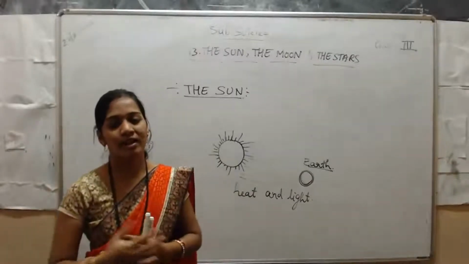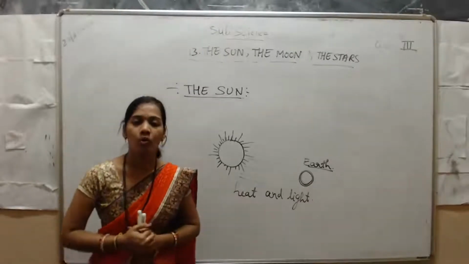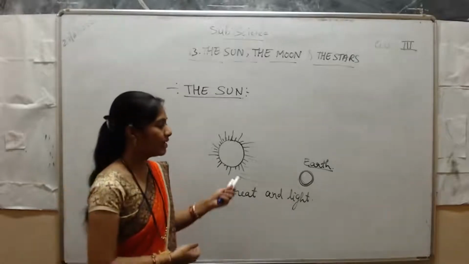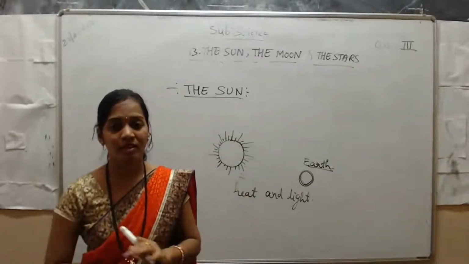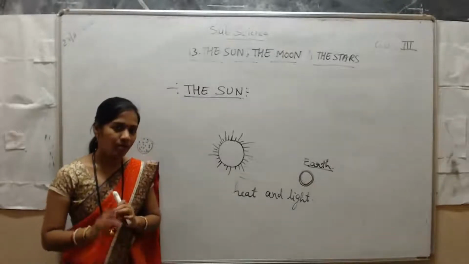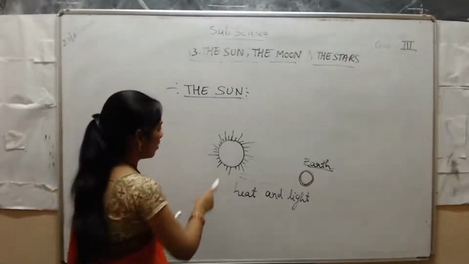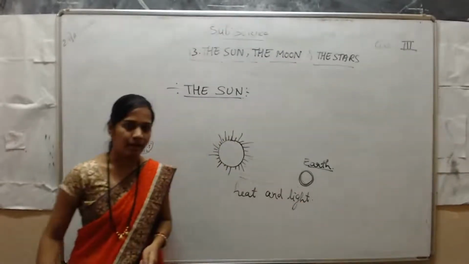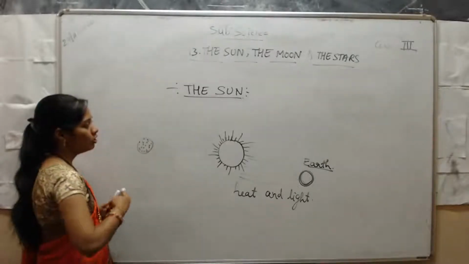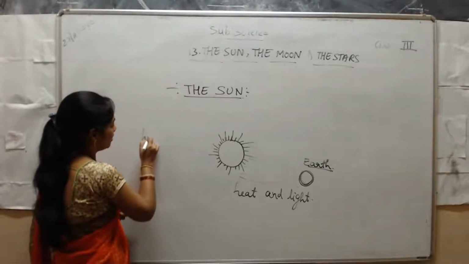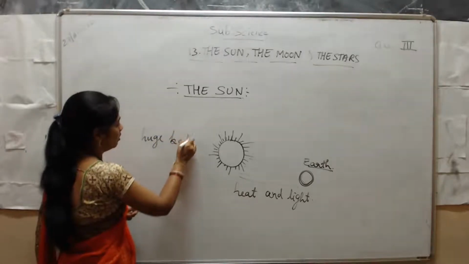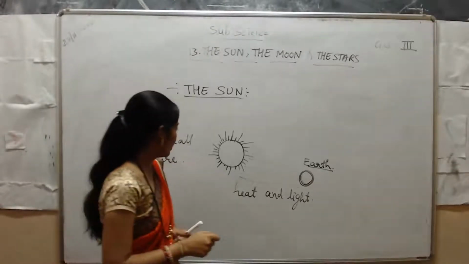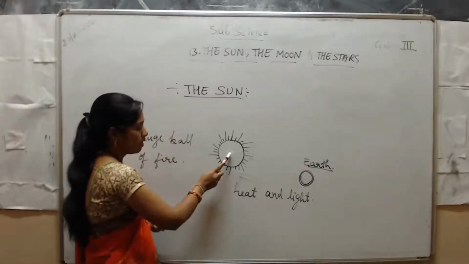Can you see things in the night time without light? No, you cannot see things at night time, because the light will not be there, because at night time the sun will not be visible. That's why you cannot see things without light. So what does the sun give? The sun gives heat and light. What is the sun? The sun is a huge ball of fire. What does the sun give?